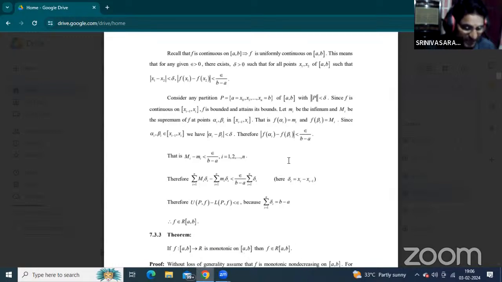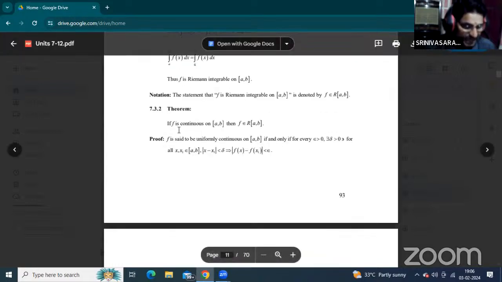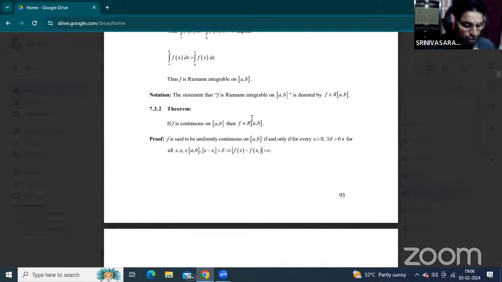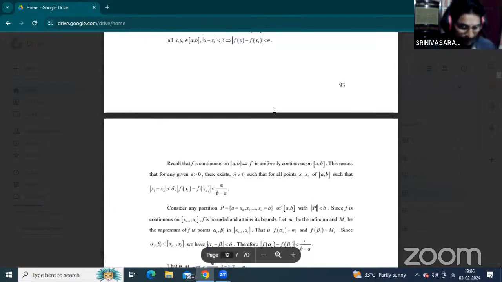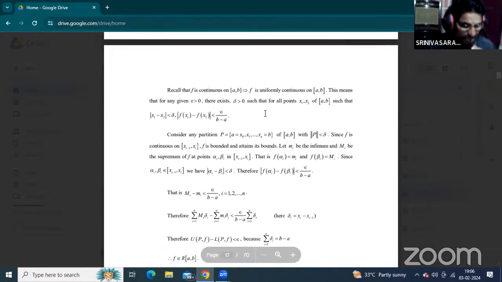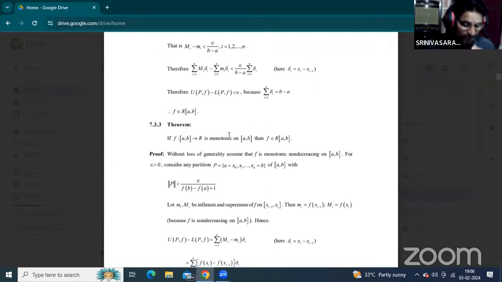So this theorem is very important, students. The theorem: if the given function is continuous on closed interval AB, then F is Riemann integrable on interval AB. This property is very important in the final examination, and don't mislead here. This theorem is very important in the final examination.